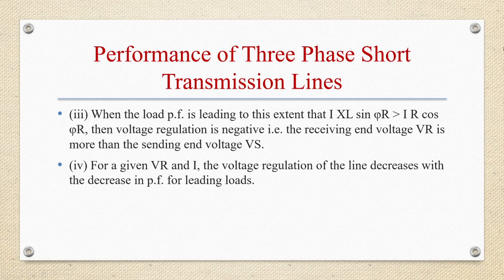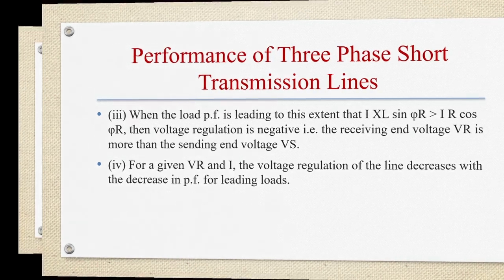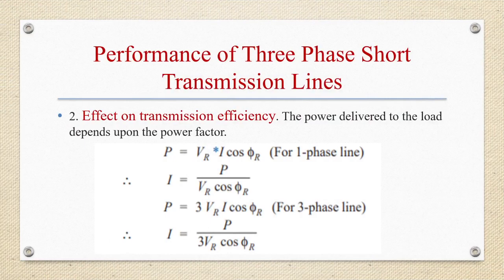Let us see the third point. When the load power factor is leading to this extent that I XL sin phi r is greater than I R cos phi r, then voltage regulation is negative, that is, receiving end voltage VR is more than the sending end voltage VS. For a given VR and I, voltage regulation of line decreases with a decrease in power factor for leading loads. Second one is effect on transmission efficiency.